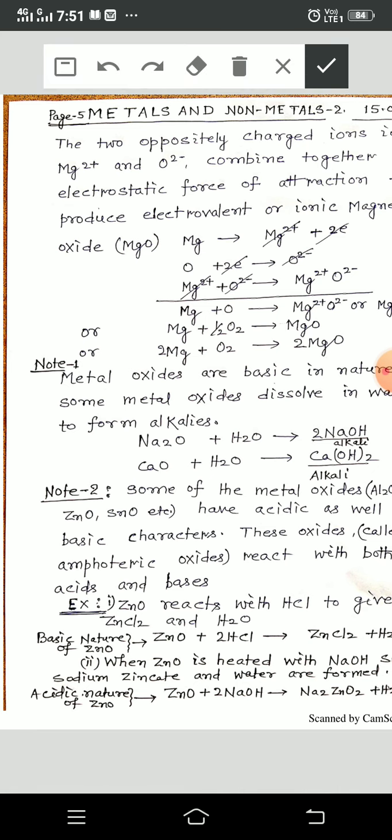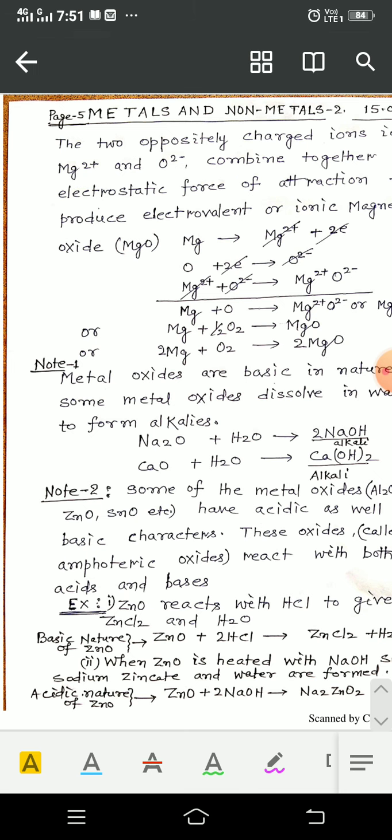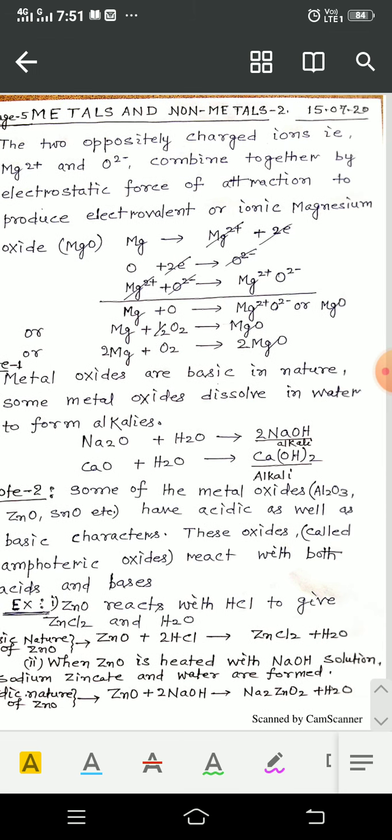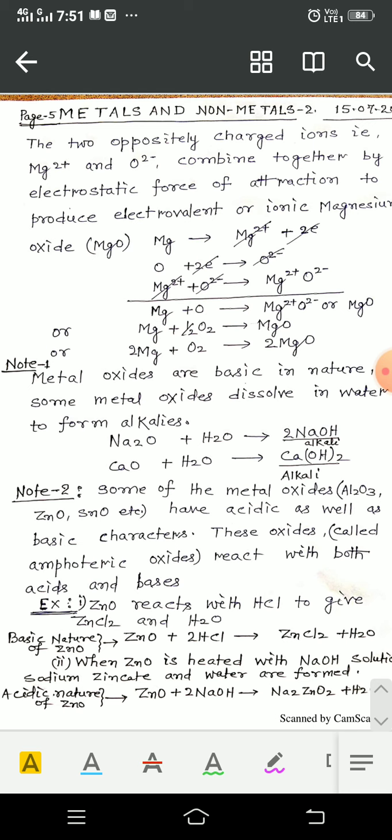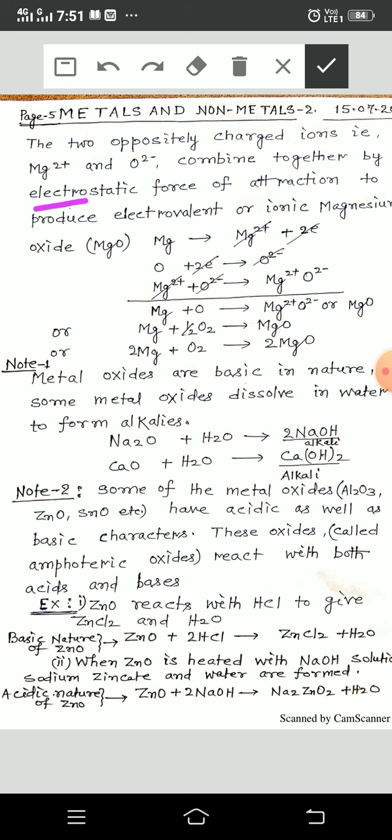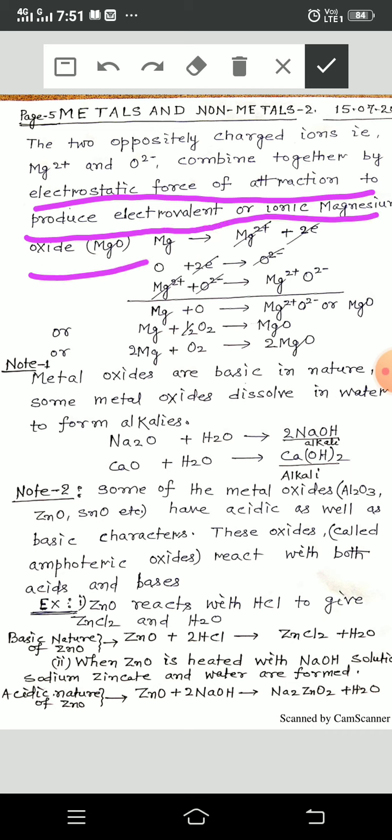The two oppositely charged ions, Mg2 plus and O2 minus, combine together by electrostatic force of attraction to produce electrovalent or ionic magnesium oxide.